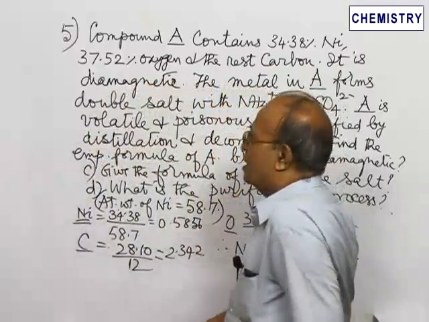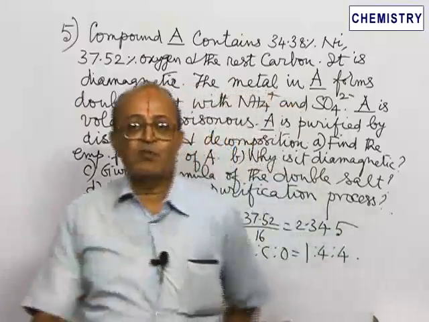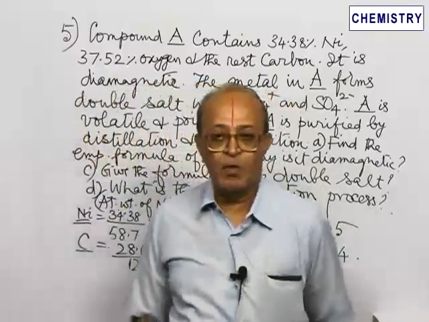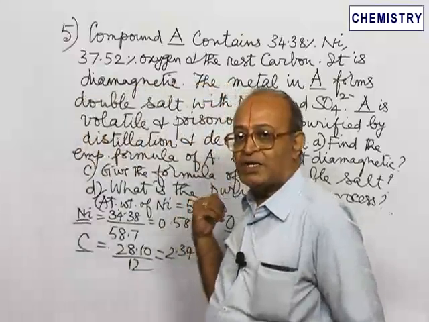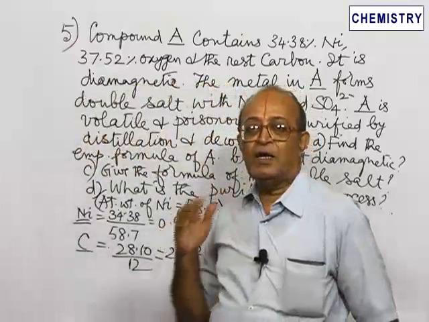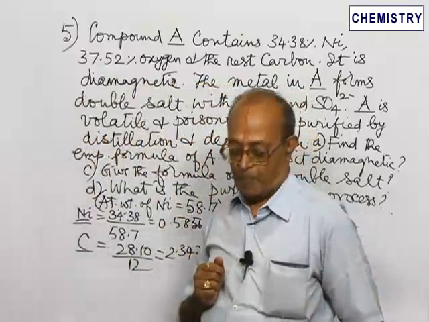Some more points about this compound A. A is volatile and poisonous.